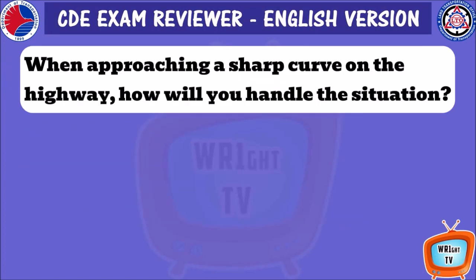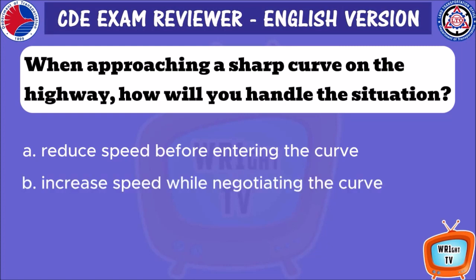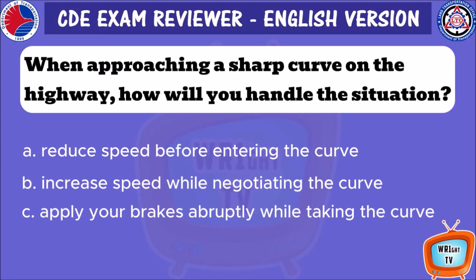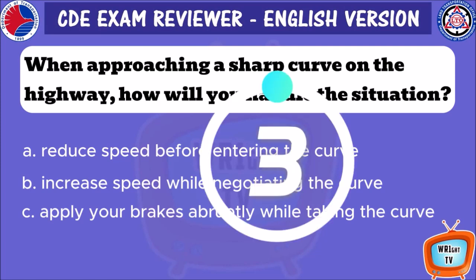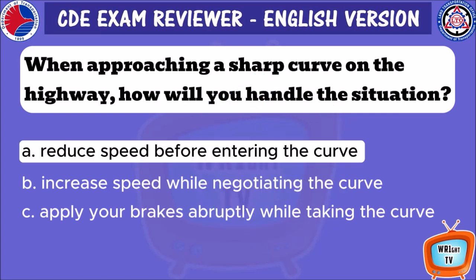When approaching a sharp curve on the highway, how will you handle the situation? A. Reduce speed before entering the curve. D. Increase speed while negotiating the curve. C. Apply your brakes abruptly while taking the curve. A. Reduce speed before entering the curve.